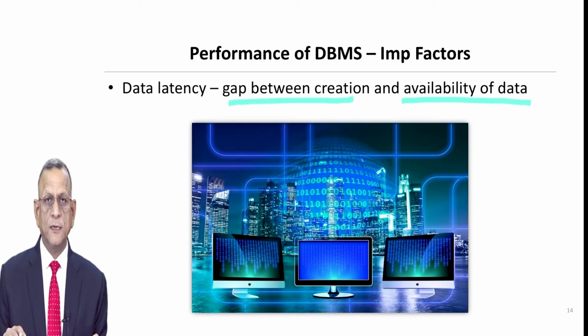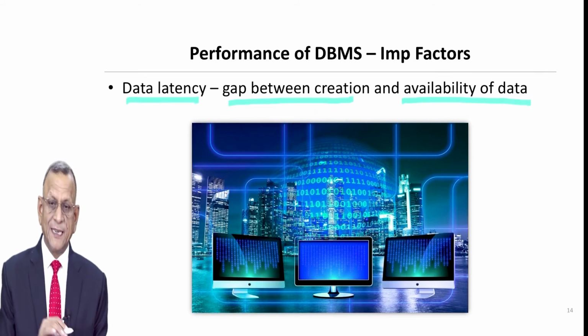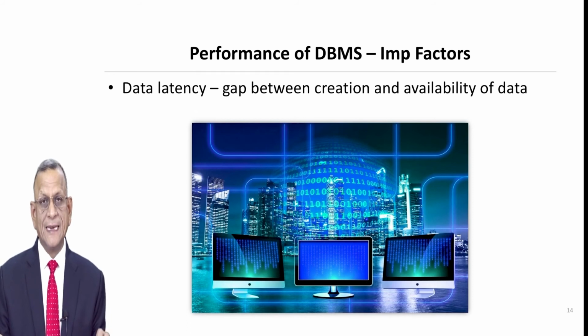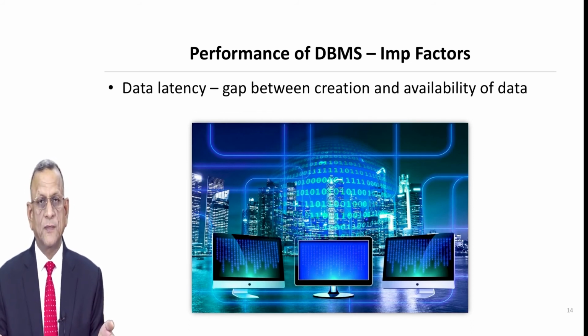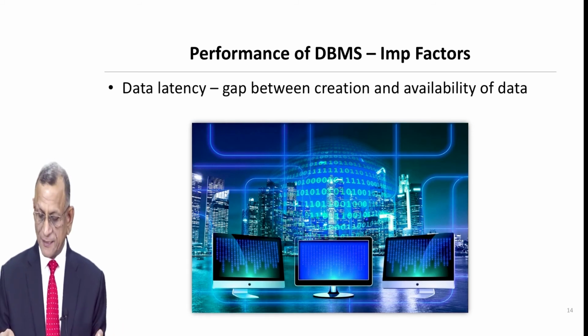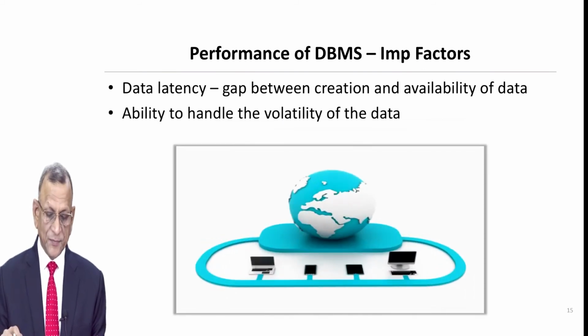If you are booking a ticket with Book My Show for a particular film, then you understand the power of this data latency. You can't afford data latency. Whenever a person has selected a seat, that seat should be shown as not available to the next viewer. Otherwise, it will create a lot of chaos. So friends, this is something known as data latency.